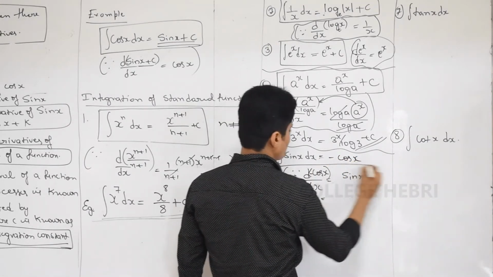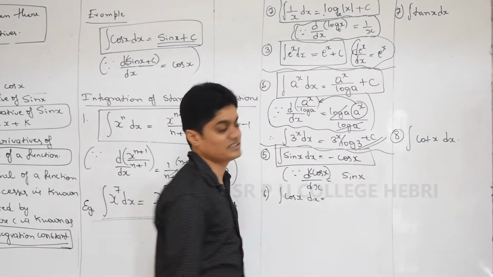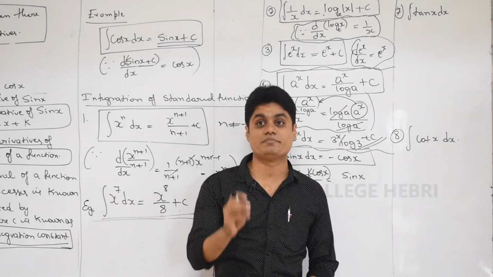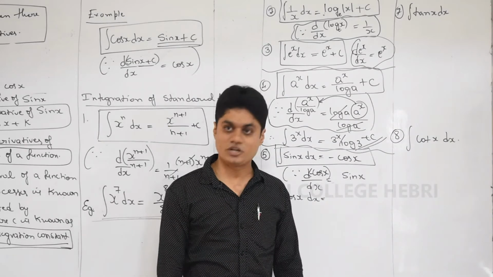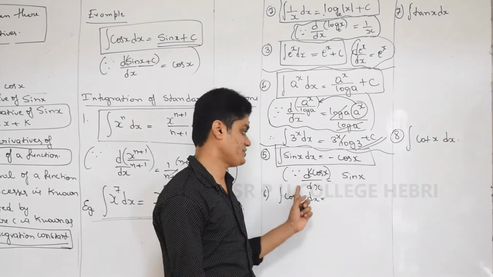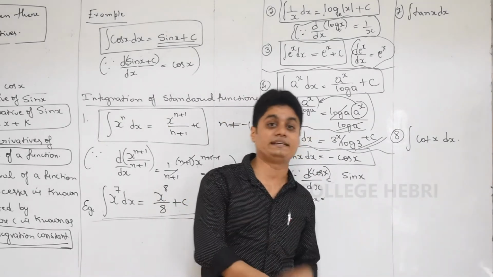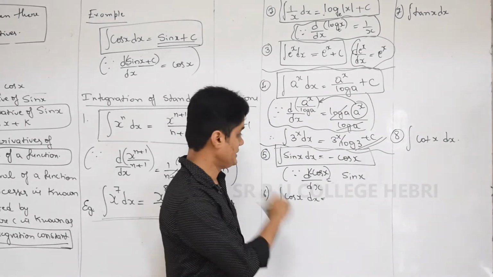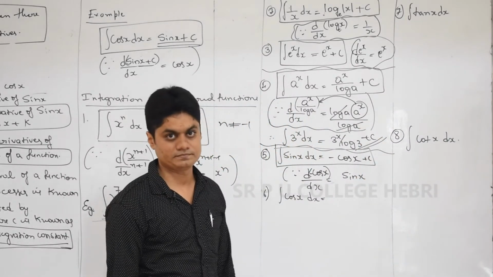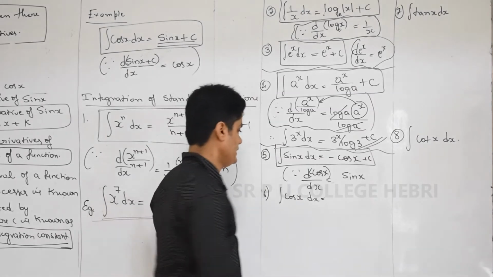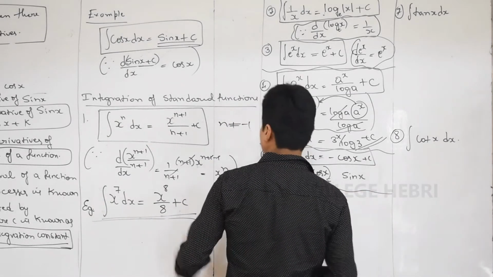So integration of sin x is minus cos x. Got it? Why, understood? Differentiation of minus cos x is plus sin x. So integration of sin x is minus cos x plus integration constant. Understood? Yes.